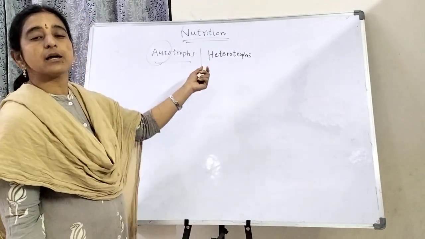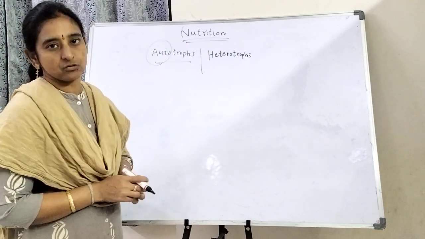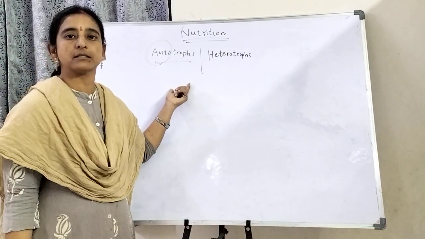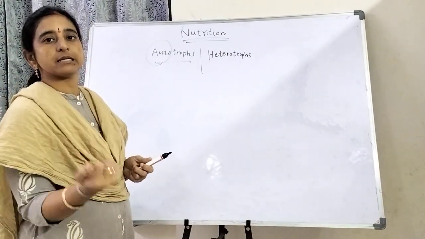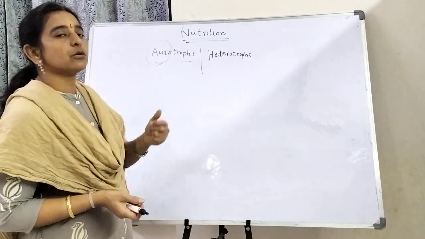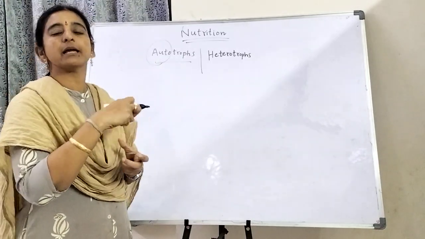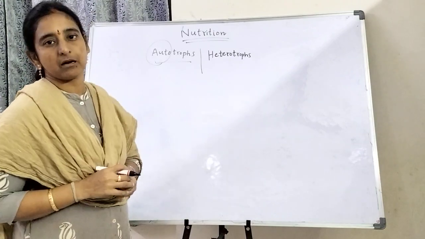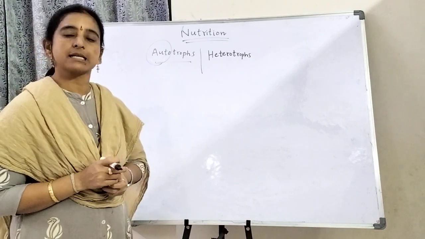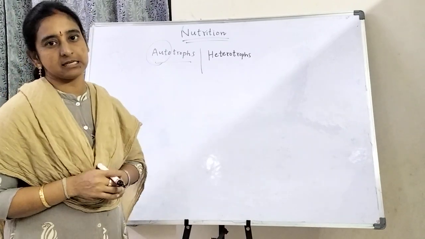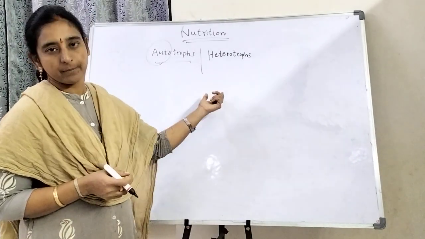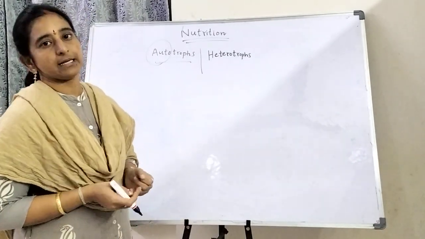Next, there is a different type of nutrition, that is saprophytic nutrition. Sapro means they are absorbing nutrients, by the process of absorbing through their body with the help of cilia. Outside their body they have some hair-like structures, that is the cilia, so they absorb nutrients. Some bacteria are also saprophytes.